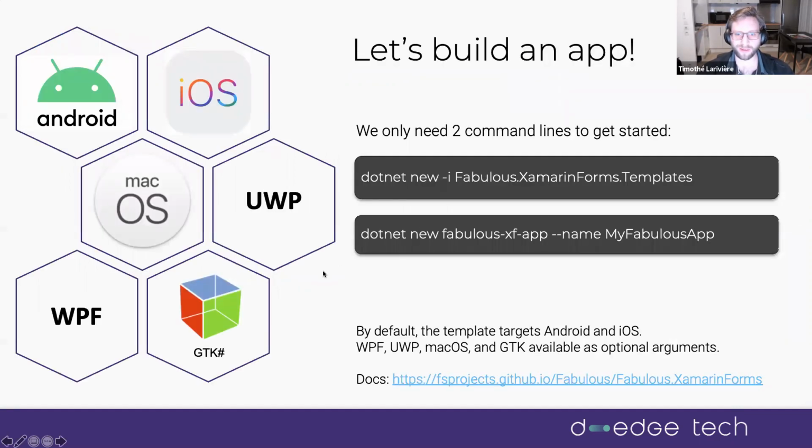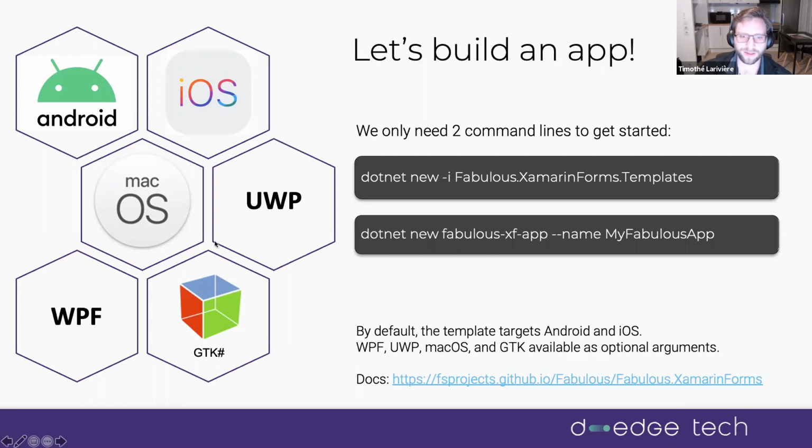So let's build an app. Okay, so we only need two command lines to get started. We are using the .NET CLI that comes with either Visual Studio or Visual Studio for Mac, depending on the platform you're developing on. By default, Fabulous will work on Android and iOS, but you also have WPF, UWP, macOS, and GTK available as optional arguments that you can add to the second command line. If you want to know more, you have the link at the bottom for the documentation.